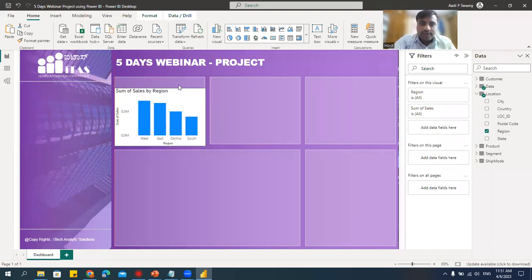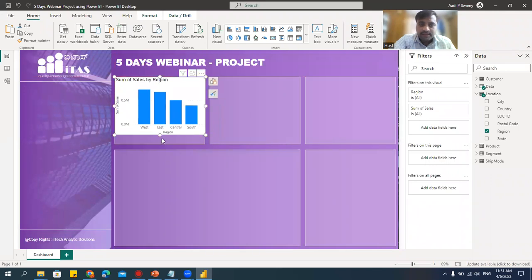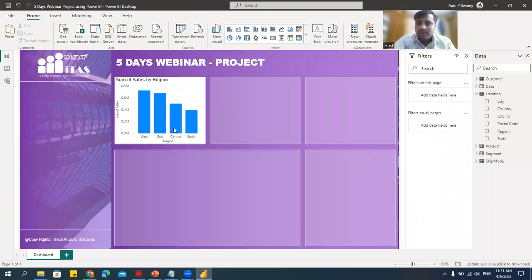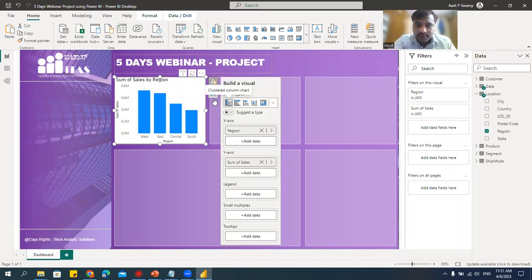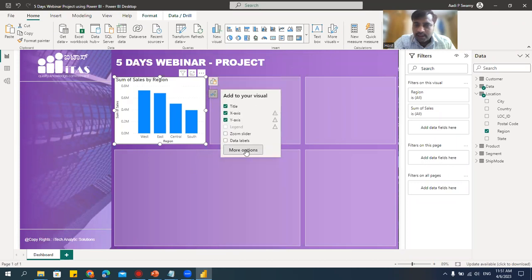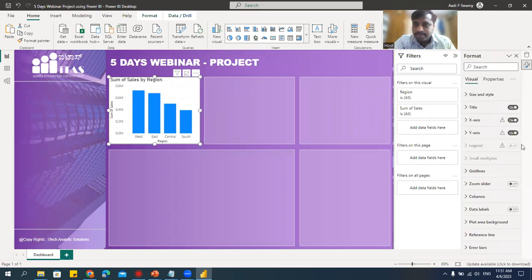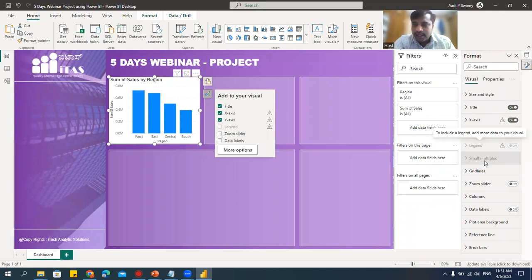Now I'll try to fit this exactly like this. But this is not looking as good as I wanted. So what we'll do, you go here and we'll go to this format. Let me format this. How to format? Click on this. Here I have this more options, the format. I can click on more options. See, I'll get format. Let me remove the background first.